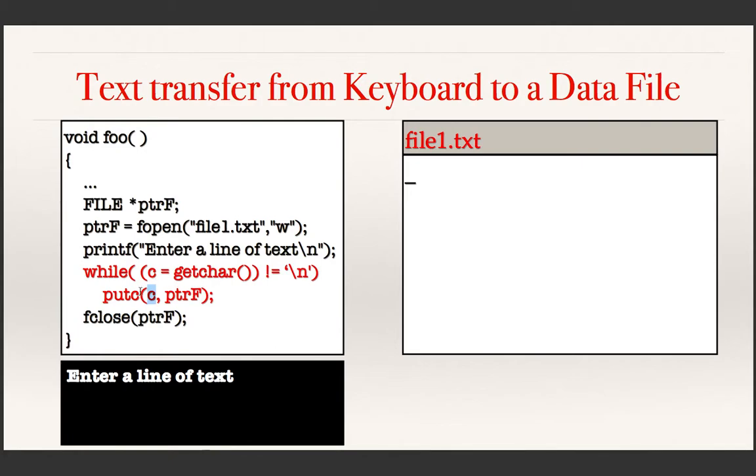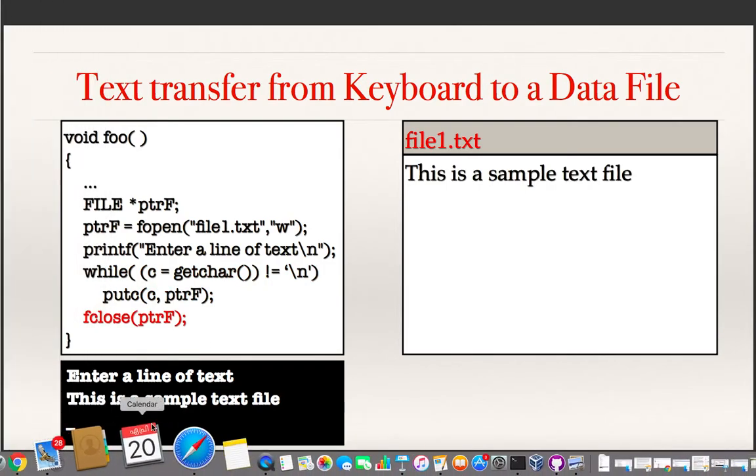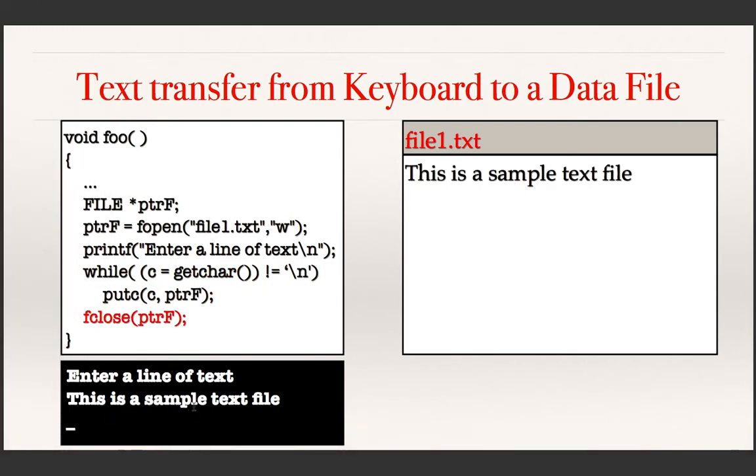If you execute this loop, a sequence of characters will be read from the keyboard until the user presses the enter key, and the sequence of characters as such will be written onto the file. Suppose the user enters 'this is a sample text file', then the same sequence gets stored in the file. That is what this program is doing.